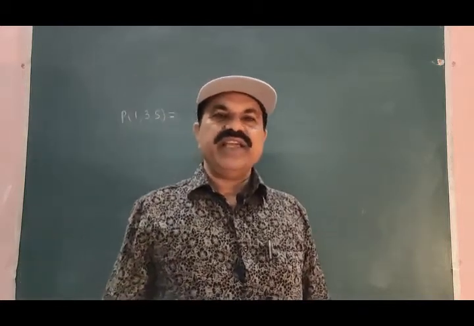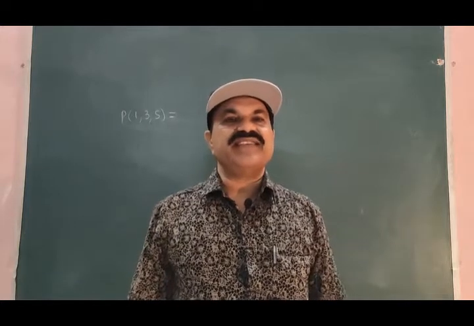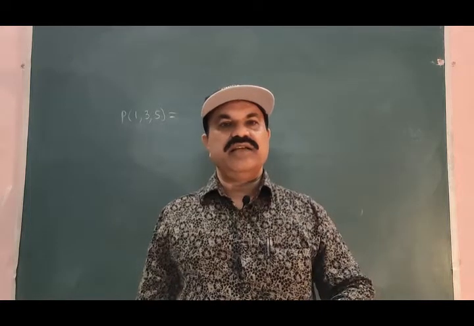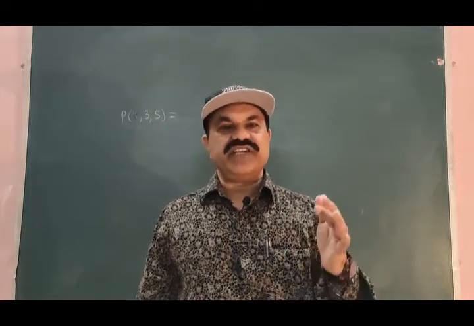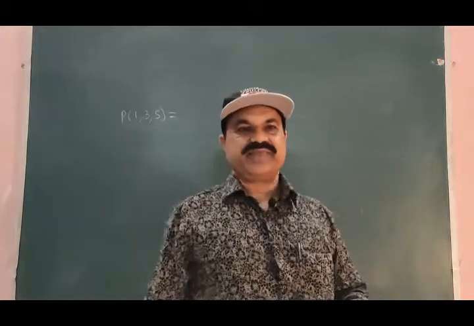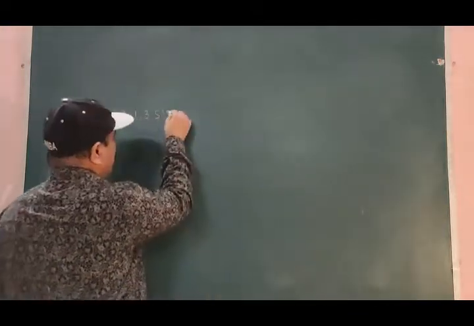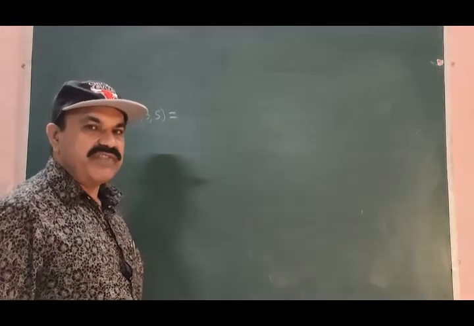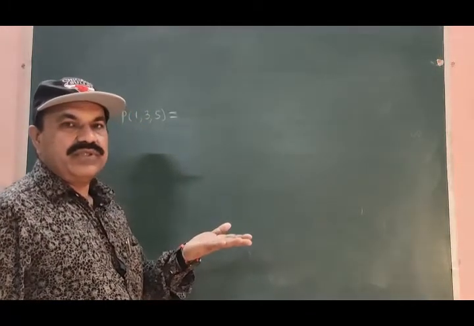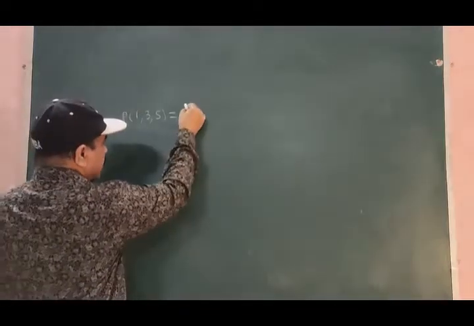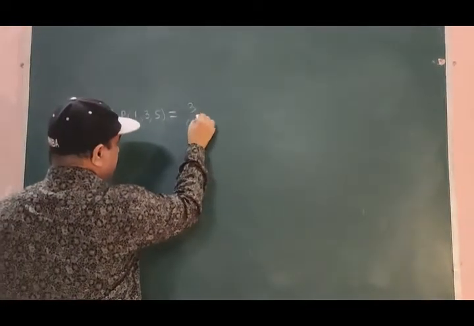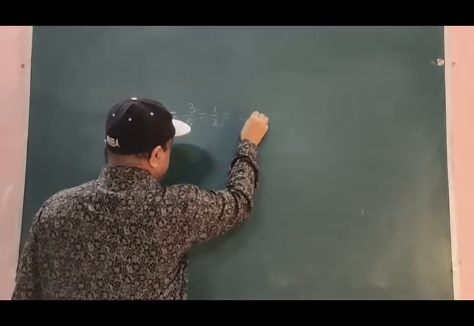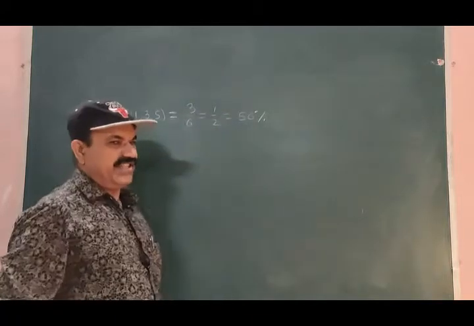How many equally likely possible ways are there? There are in total 6 equally likely possible ways. And therefore, what should be this probability of occurrence of the odd numbers whenever you toss a die? 3 divided by 6, that is 1 divided by 2, that is 50%.